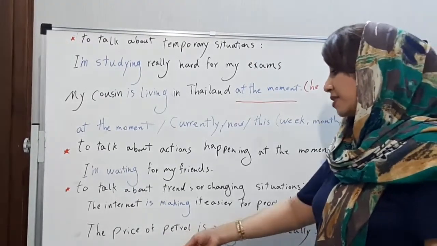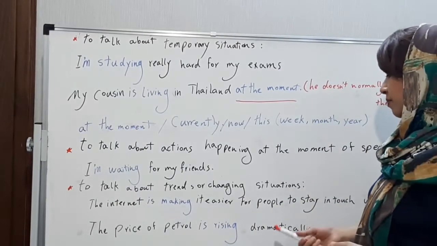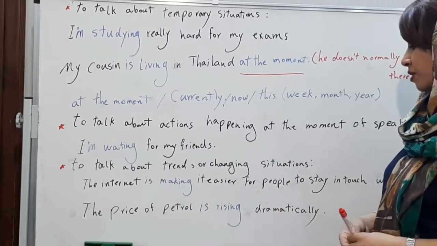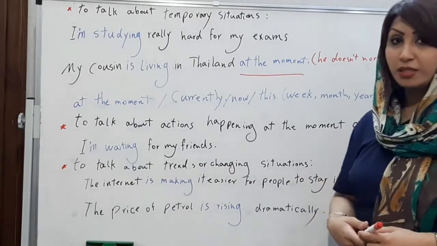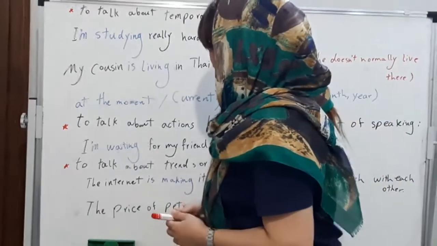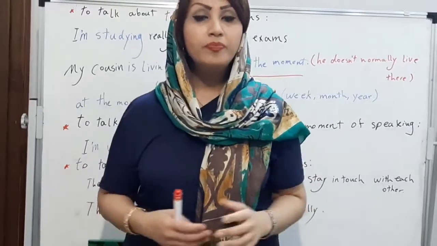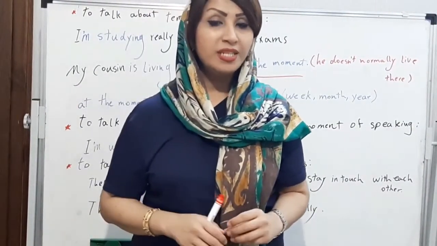Now, the price of petrol is rising dramatically. It is a kind of change, or you can also say it's a kind of trend too. And now, let's go through another usage of present continuous.